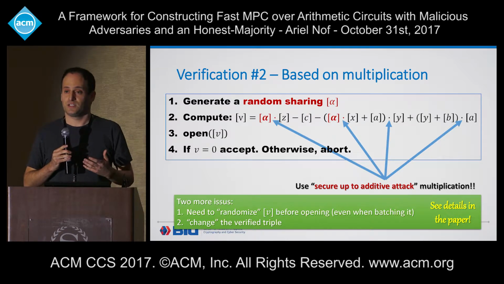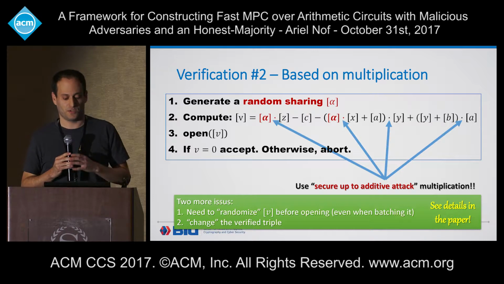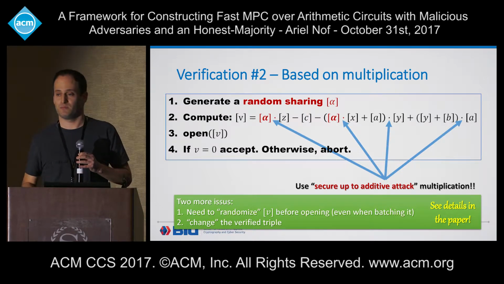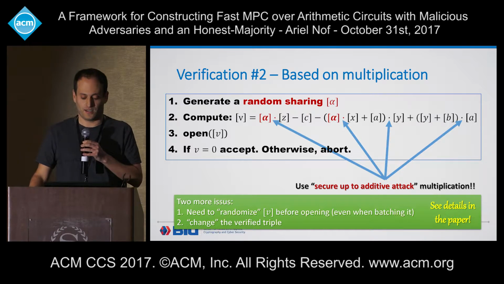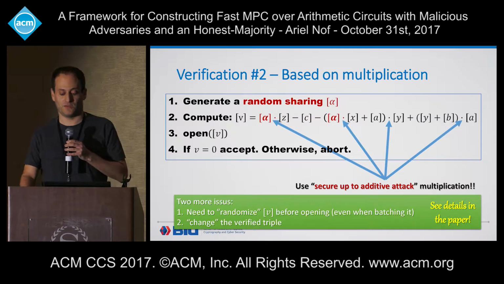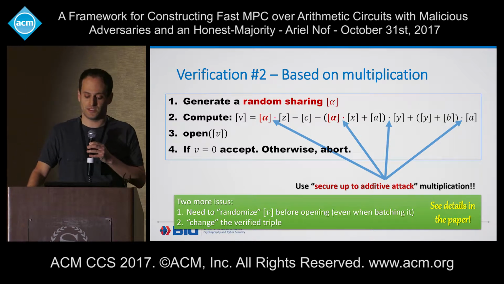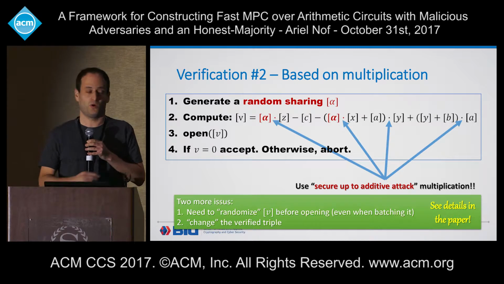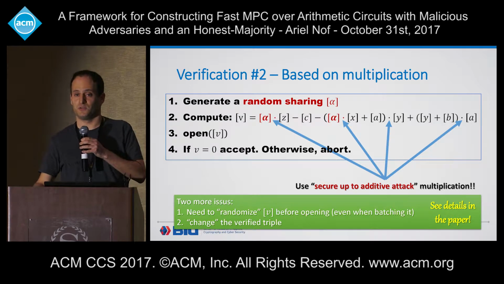So this looks like a strong requirement, but fortunately, and we rely here on previous works by Genkin, Ishai, et al., it was shown that many secret-sharing-based protocols have this property. They are actually secure up to additive attack, so still, this is not a problem. We can still use a semi-honest multiplication protocol to perform all these multiplications between shared values.